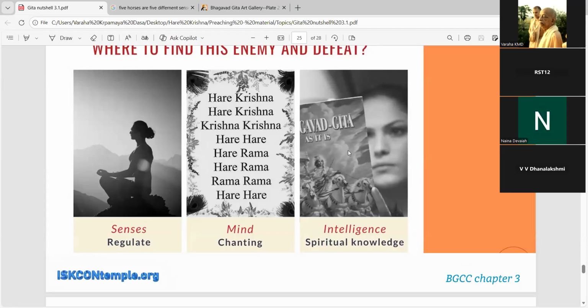Bhagavad Gita. Remember, this is the same Bhagavad Gita which was spoken by Krishna to Arjuna, and Arjuna became so peaceful, so confident. At the end of the Bhagavad Gita, he says, yes, I'm able to take my decisions now. So all of us have this responsibility, right? Like in India, we have fundamental duties and fundamental rights. So this is our fundamental duty, that we understand Bhagavad Gita and we help others by explaining this Bhagavad Gita so that they can sharpen their intelligence and take the right decision.